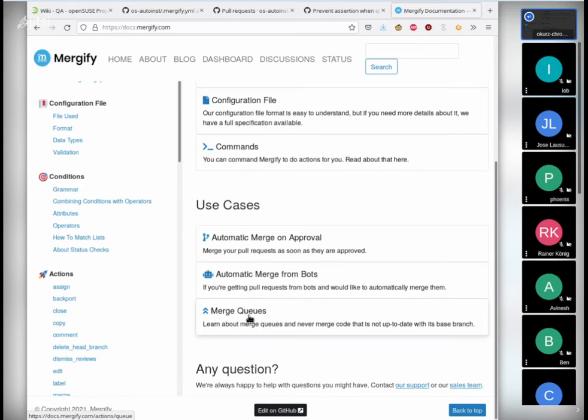There's merge queues. And I was thinking about that myself. That might be helpful because, consider the following case. You have person A preparing pull request A, and you have person B preparing pull request B. And both might pass tests and both might look completely fine, but in the end, one is merged first.